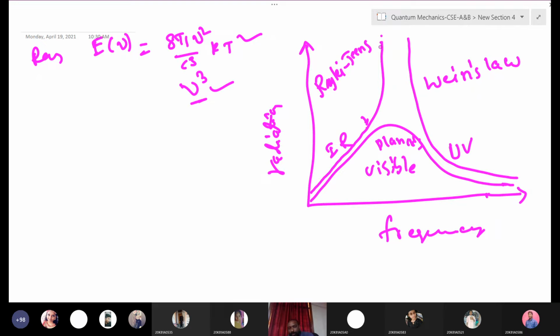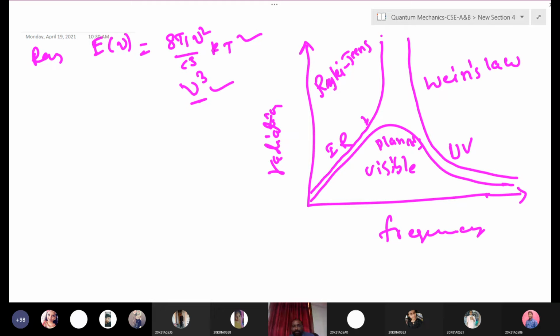Even if you heat any body, any material, it will generate a certain amount of heat radiation only. It will not emit an infinite amount of radiation, right?